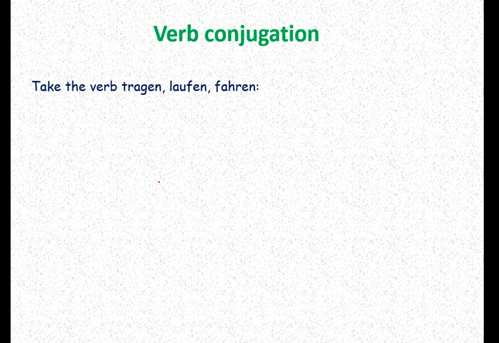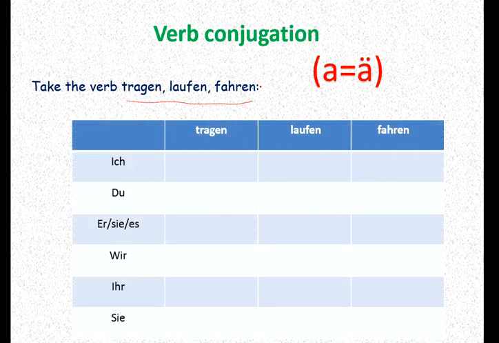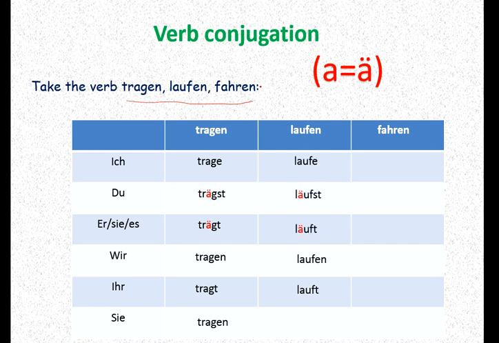Now there is another group. Take the verbs tragen, laufen, fahren. They follow the same pattern, and a changes to a with umlaut. So now you know how we change them. All others are the same, but the change is with du and er, sie, es. A becomes a with umlaut. This is the same pattern that I have been following. A changes to a with umlaut.